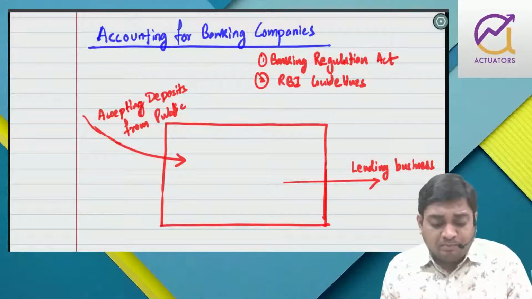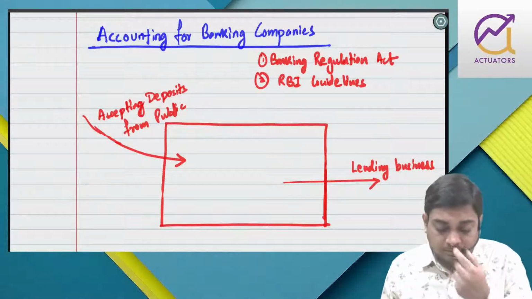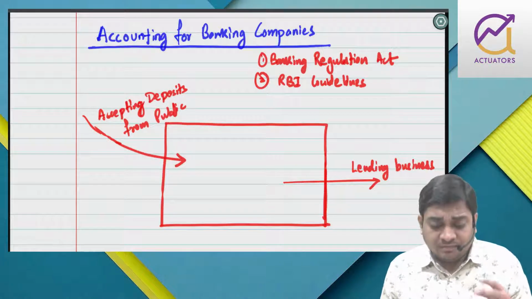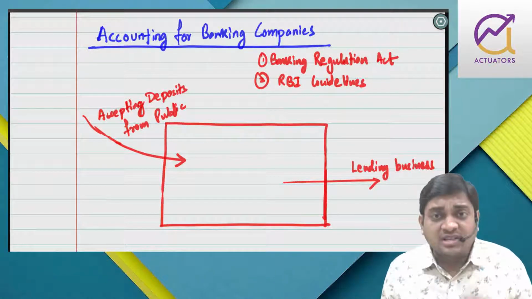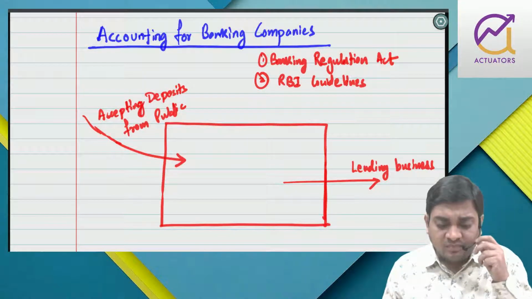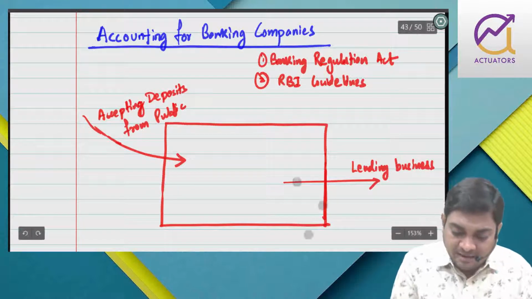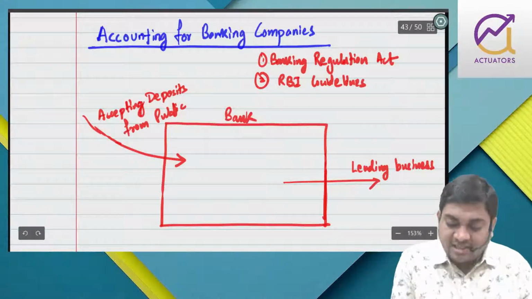Now when the public deposits their money in the bank, they deposit it just to safeguard their money. Now why would I trust this particular bank? It's a bank. Why would I trust this bank?